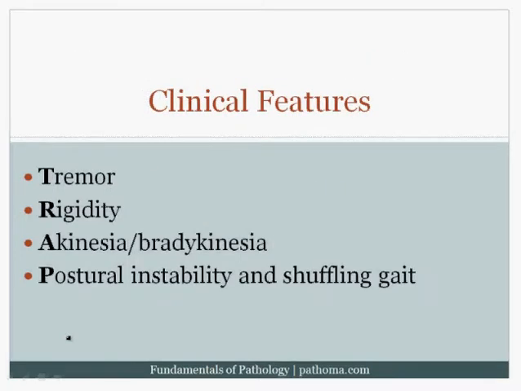The clinical features of Parkinson's disease are all based on the fact that you've knocked out the dopaminergic input to the striatum, in particular the dopaminergic neurons of the substantia nigra. And of course, with that decreased input to the striatum, you're going to have decreased input to the cortex, and so you're not going to be able to generate movement as well. In particular, these patients get tremor. It's a pill-rolling tremor at rest that disappears with movement. They get rigidity. This is this cogwheel rigidity of their extremities. They get akinesia, bradykinesia, which is slowing of all voluntary movements.